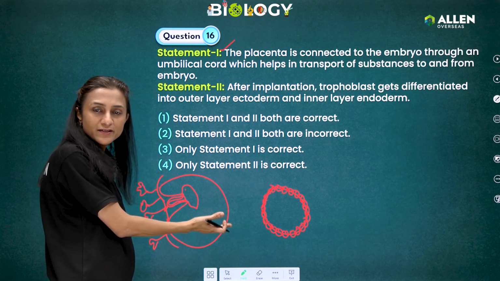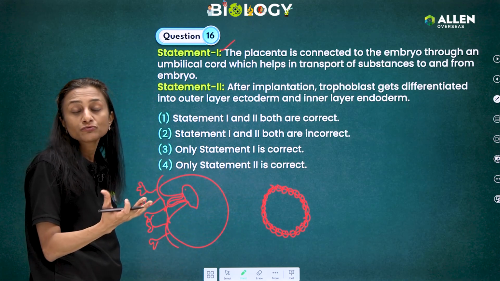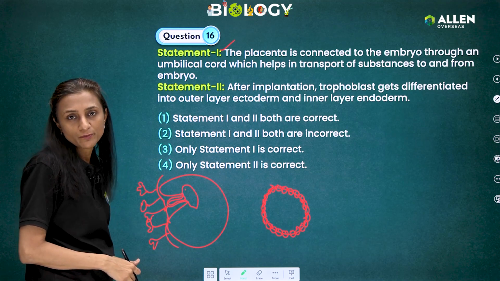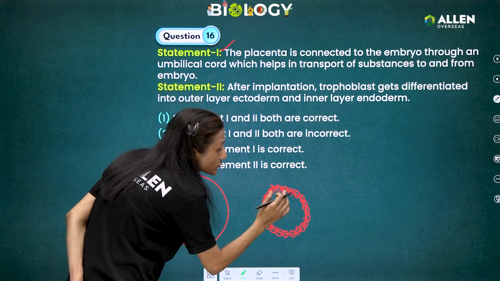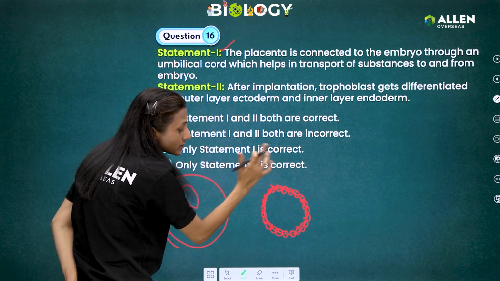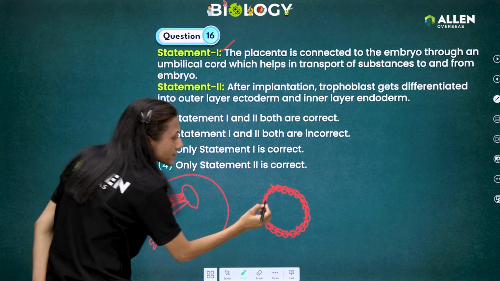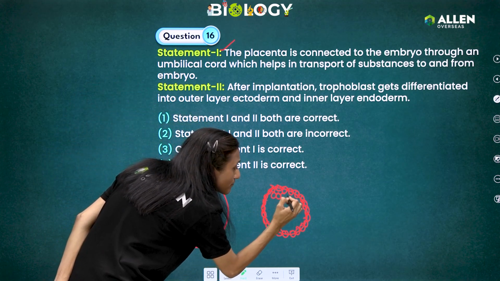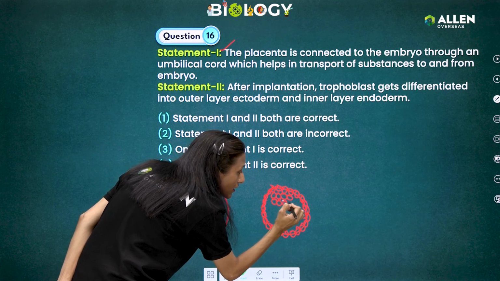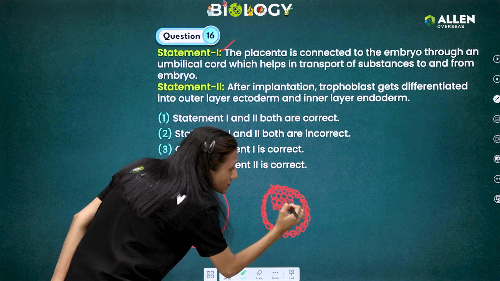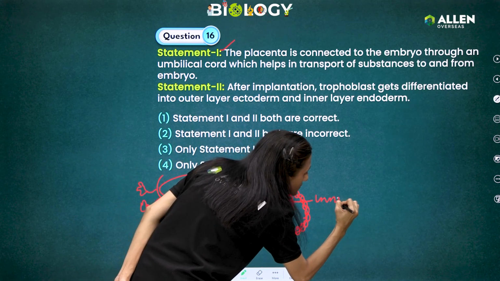So the blastula is the stage where it is implanted into the endometrium of the mother. There an outer layer is formed that is called trophoblast, and there are some inner cells which aggregate at one place, and this is called the inner cell mass.